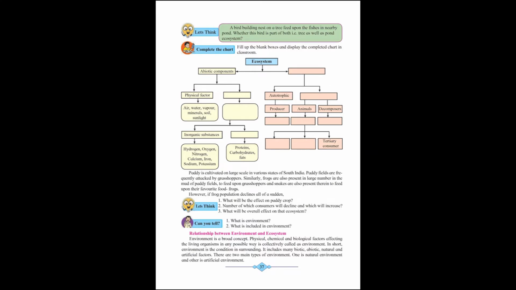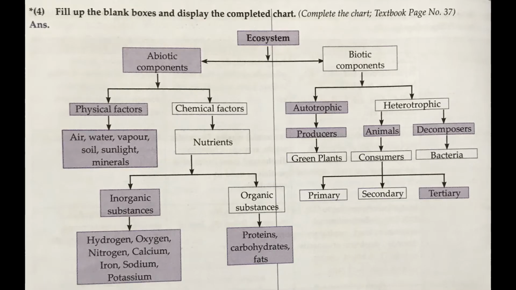Now, complete the chart. Fill up the blank boxes and display the completed chart in the classroom. You may learn the chart. It is about the ecosystem. An ecosystem consists of two components, abiotic components and biotic components. You may fill in the boxes whatever has been shown now in your textbooks.